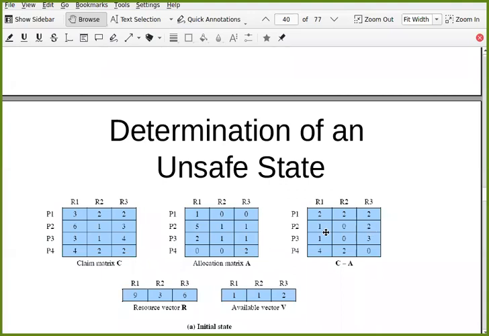Try to understand. This is the need of P2 for completion, right? But currently at this stage, P2 asks for 1 unit of R1 and 1 unit of R3. If that is the request, should this request be granted? Suppose you grant this request. So what will this become?